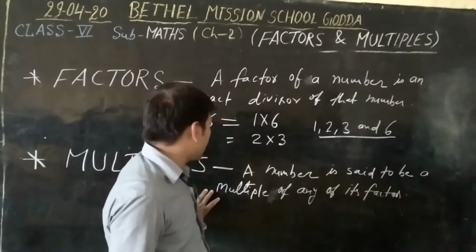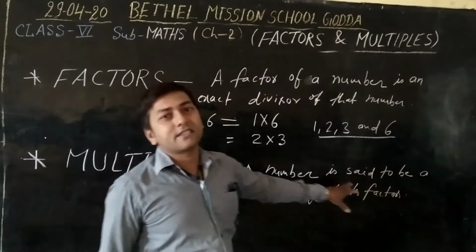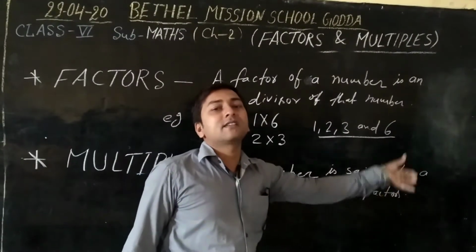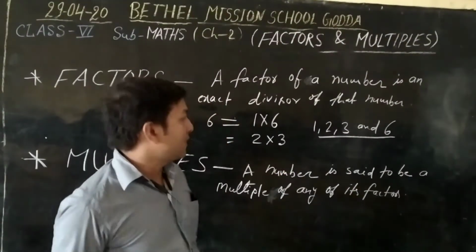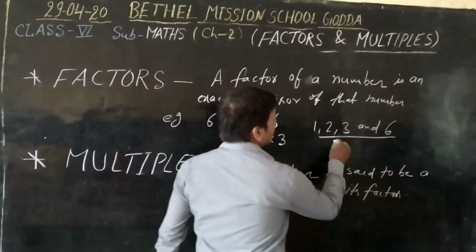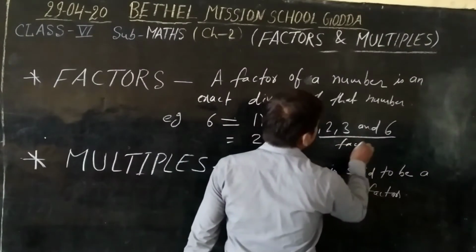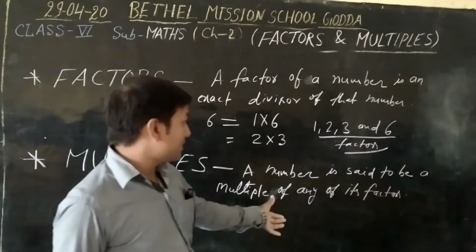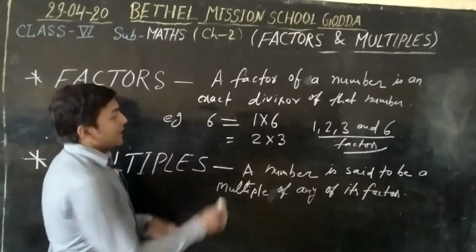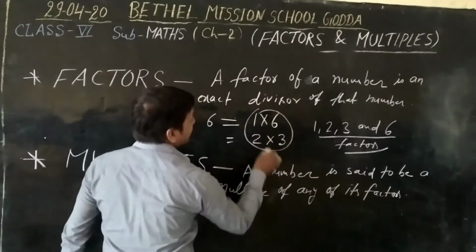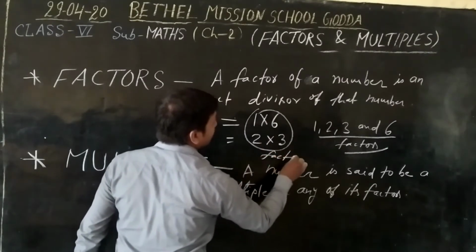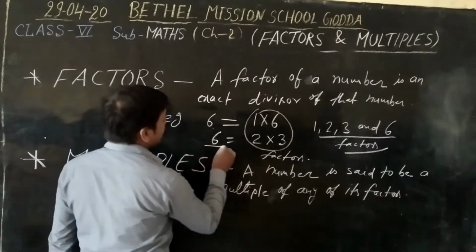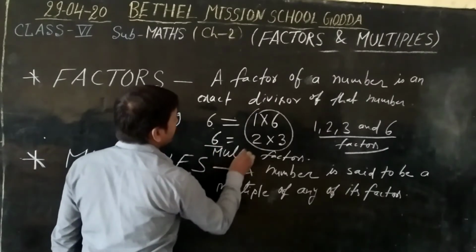Okay. So now multiple. A number is said to be a multiple of any of its divisors. It means these are called the factors, and this number 6 is called the multiple.